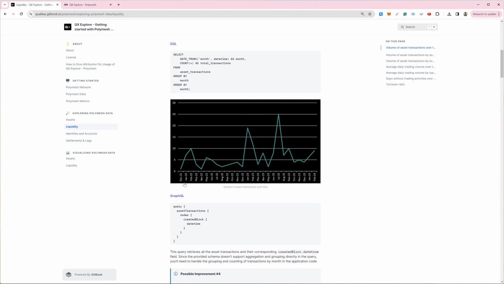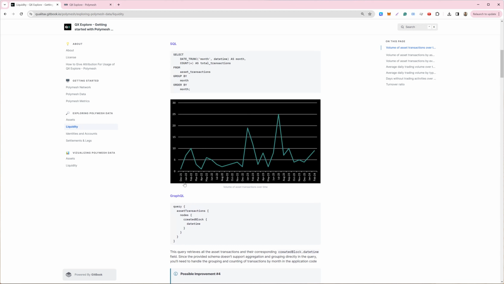In a nutshell, the resource shows step by step how to run different queries, both using GraphQL and using SQL by using pgadmin. We covered 23 metrics covering asset, liquidity, identities, and settlement. When you go through the resource, you will see that for asset, we cover number of asset, asset by type, asset per month per type, top 10 asset by number of investors, asset created over the last 30 days, or we also look at over the last 120 days, and the list of assets created over 30 days or over 120 days.